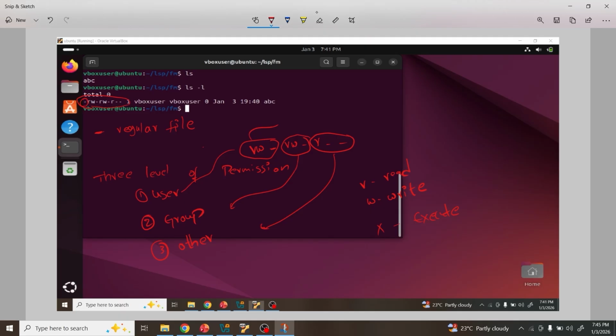Okay, so these are the permissions for our created abc file. This is the default permission given by the file system for a created file. I think this is clear, right?